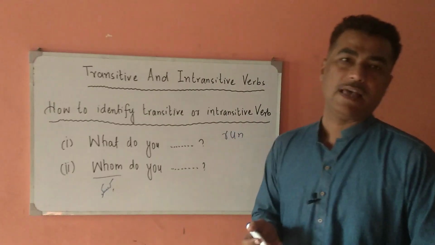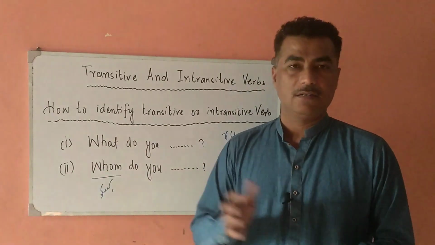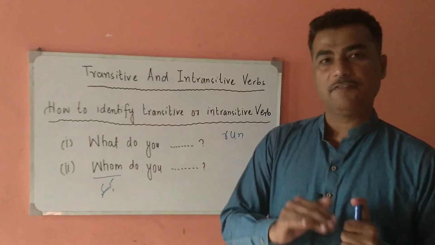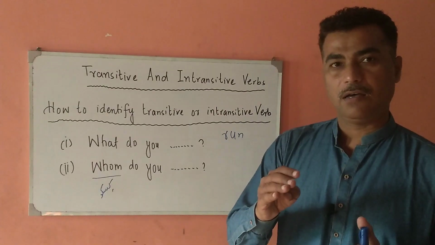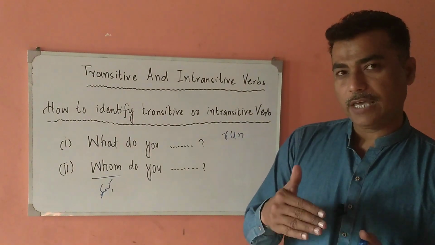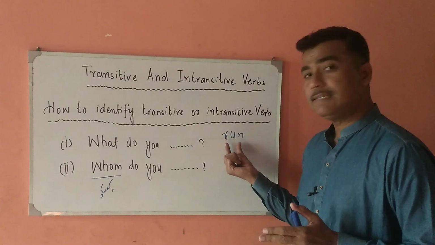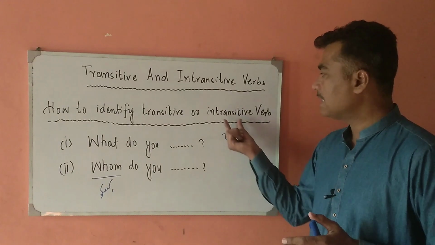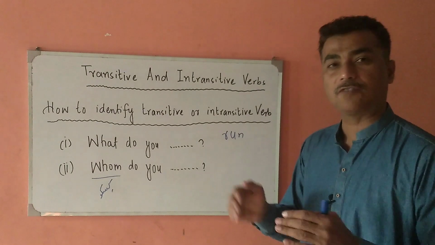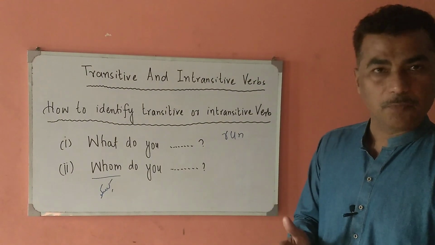Okay, now let us have an example. For example, if I say he is running very fast. Now very fast is adverbial. It is not a direct object. So he is running very fast, and that is the reason that here in this sentence run is an intransitive verb. He is running very fast, he is running very fast. Its passive voice will not be made. The passive voice of this structure is not possible.